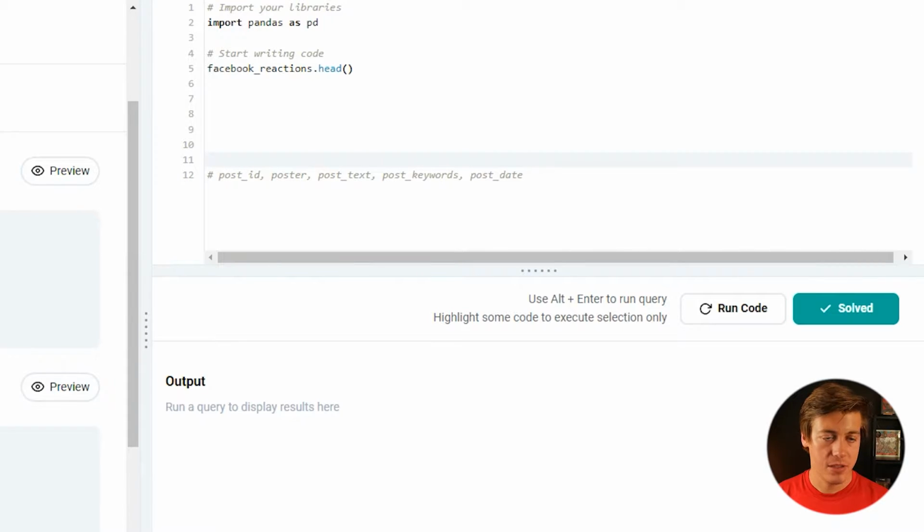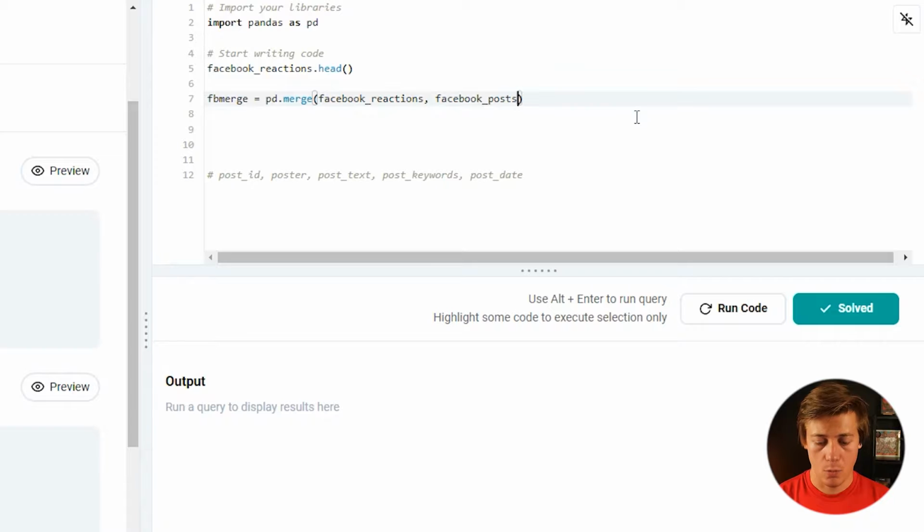We actually have 2 data frames in this one, so we're gonna have to merge both of those. So I'm gonna start off with that. So we're gonna name this as FB merge, and we're gonna say that equals to, and we have pandas already imported, so just pd.merge. And now we have to put our 2 data frames that we want. So we have Facebook reactions on here. Then we have to make sure we have Facebook posts. And then you need to define where you're going to merge these 2 on.